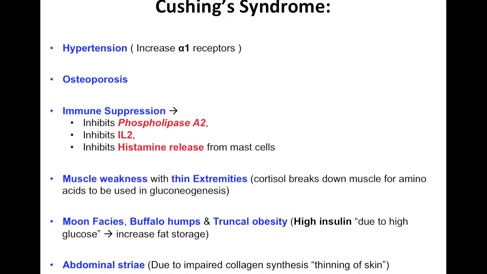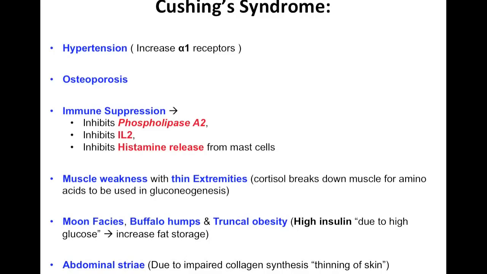So now we can talk about some of the Cushing syndrome symptoms. The first thing is hypertension. We just talked about how cortisol increases the alpha 1 receptors. So a lot of cortisol is going to increase a lot of alpha 1 receptors. So obviously it's going to lead to hypertension. We said that cortisol inhibits bone formation. So if it inhibits bone formation, it's going to cause osteoporosis.